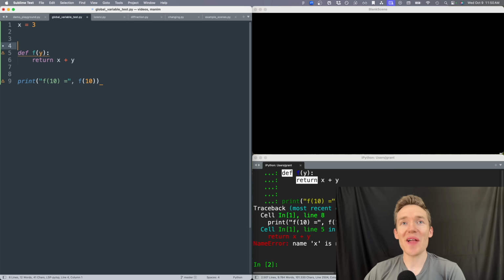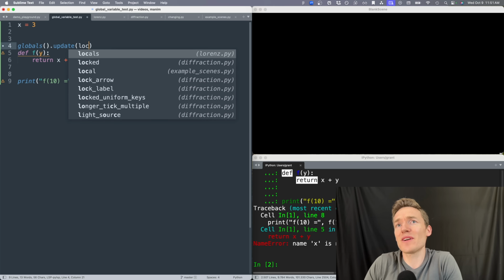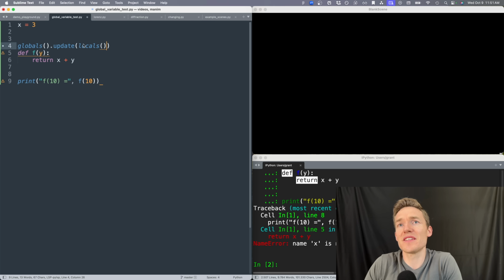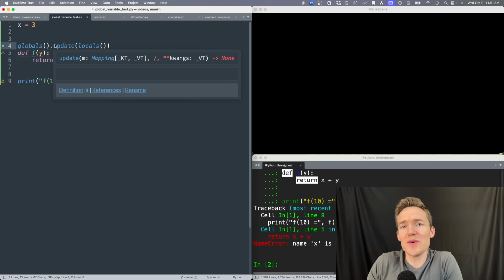The catch-all hack for how to get around this is to say, hey, I want x to be a global variable. In fact, to just have a universal catch-all, I'm going to take the whole dictionary of global variables, which Python just gives you access to for some reason, and I'm going to say, hey, look at the dictionary of all local variables that's going to include that x. I just want everything that's local to become global, which is obviously a horrifying thing to do if this was code for a real library or something.